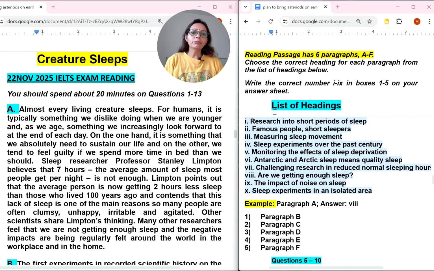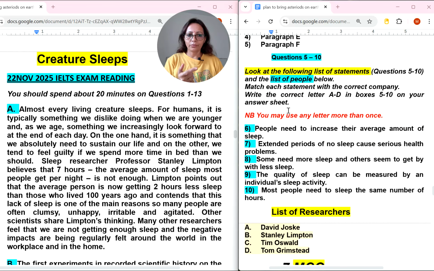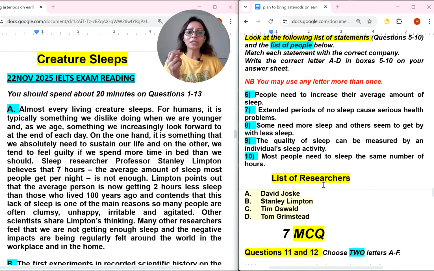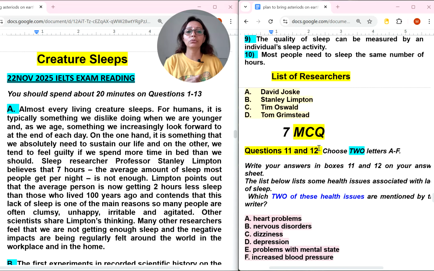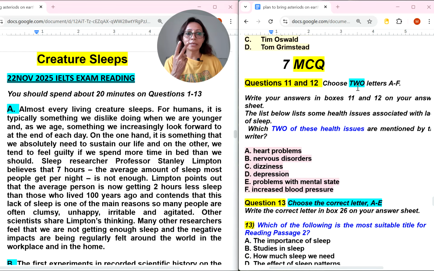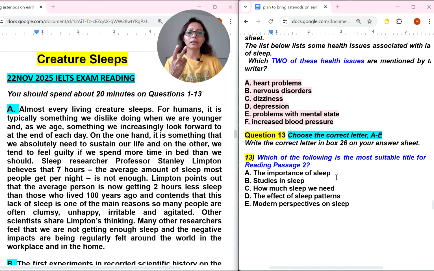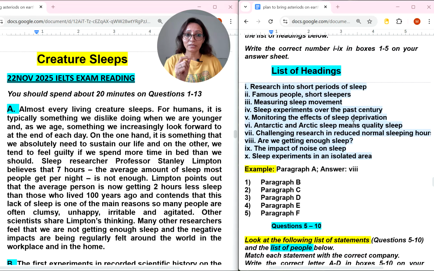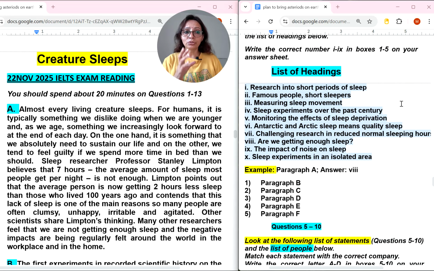Okay. So for this reading, we have been given a list of headings, and the second type of question is a list of researchers, and MCQ questions where we need to select two letters, means two options, and for the last one we need to select one option for multiple choice questions. Definitely I will start my reading from the first type of question, because this is an opportunity. Because a list of headings is given, it means we are going to read each and every paragraph to find the headings. So half of the work is already done with the help of this list of headings.